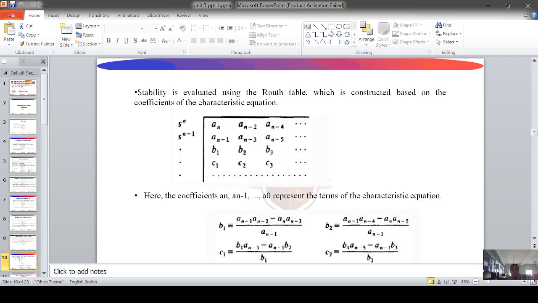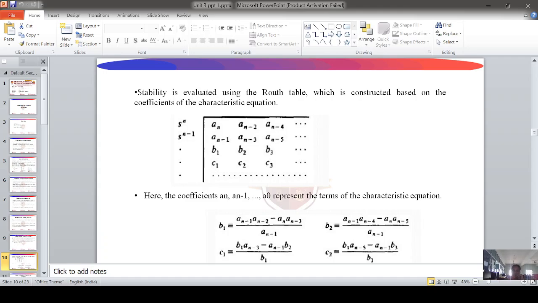Stability is evaluated using the Routh table. This is the table which is constructed based on the coefficients of the characteristic equation. For example, if the highest power coefficient is an odd number, the first row has the odd-numbered coefficients and the second row has the even-numbered coefficients, then odd, then even.